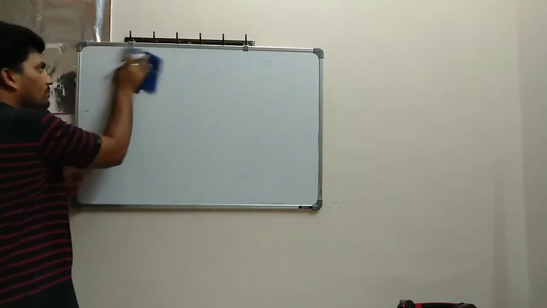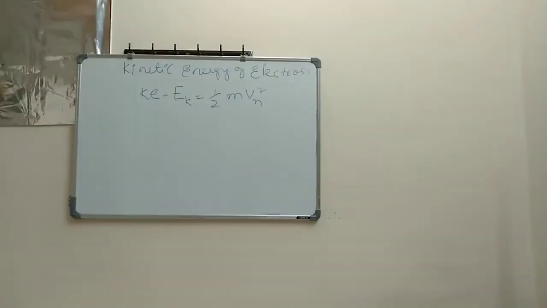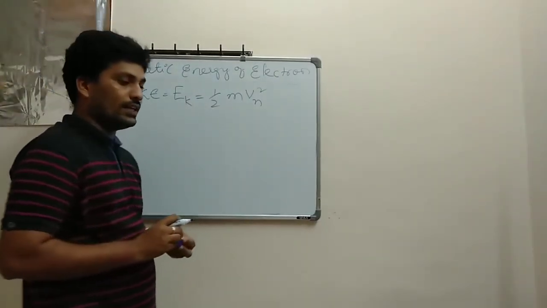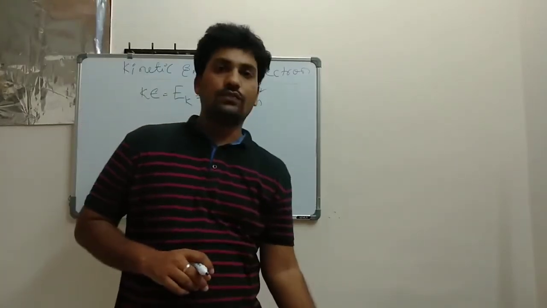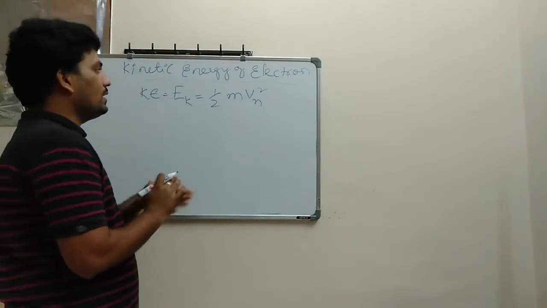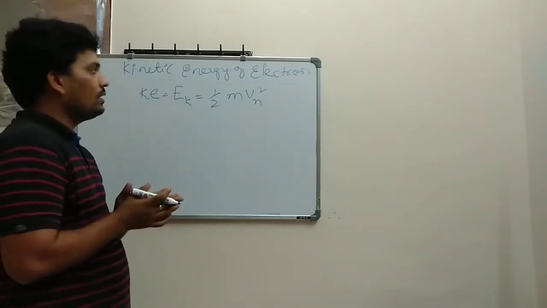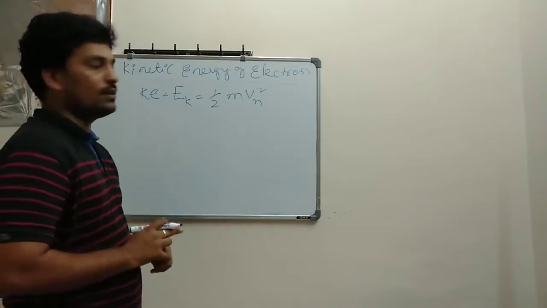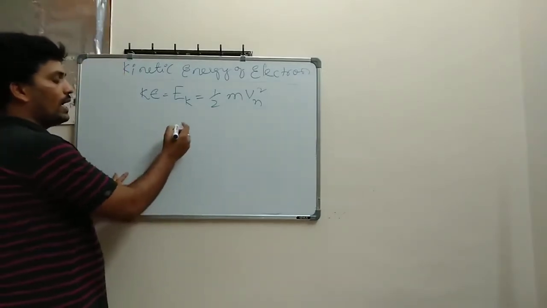let's talk about energies. See guys, here kinetic energy of electron. We know kinetic energy, I am representing with Ek. Ek is equal to 1 half m vn square. Here I am talking about a hydrogen atom.